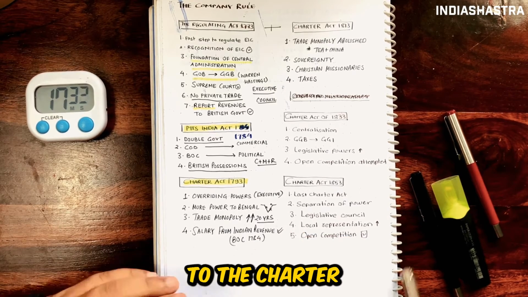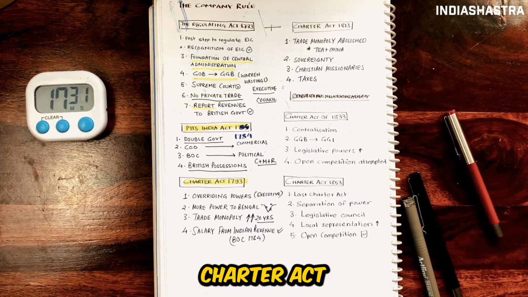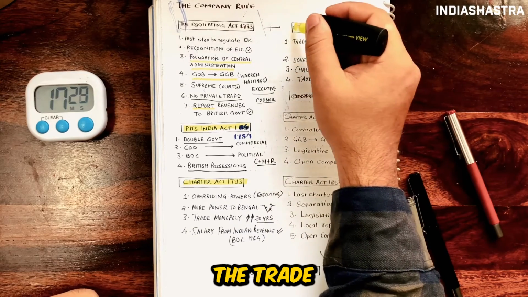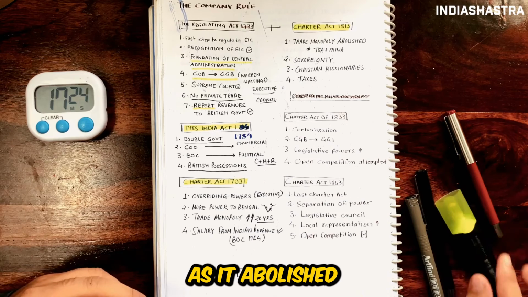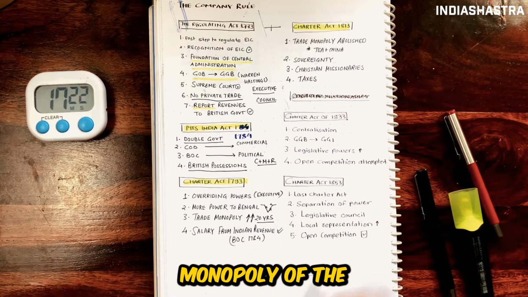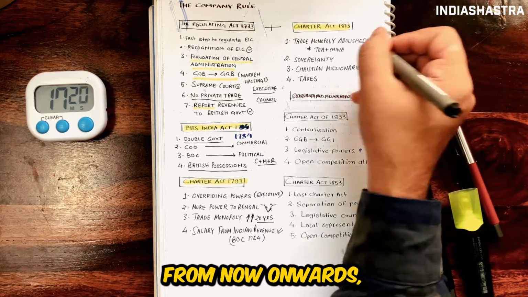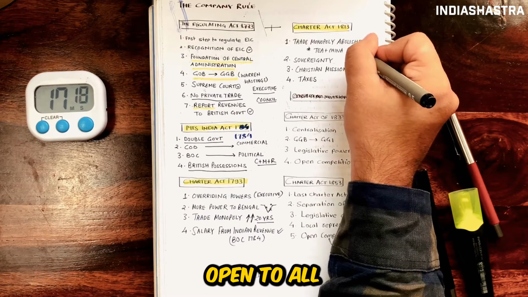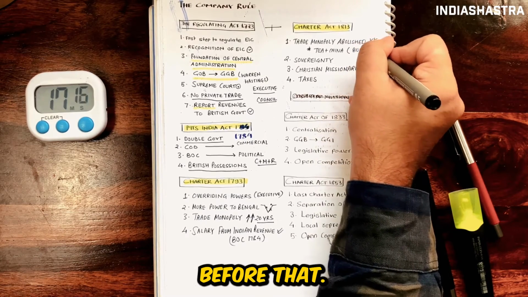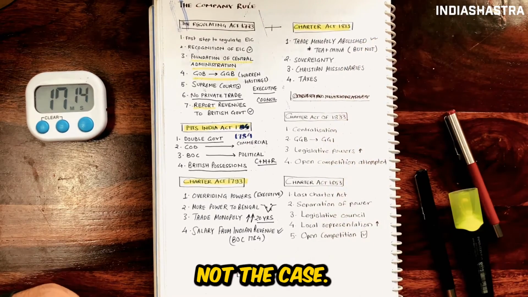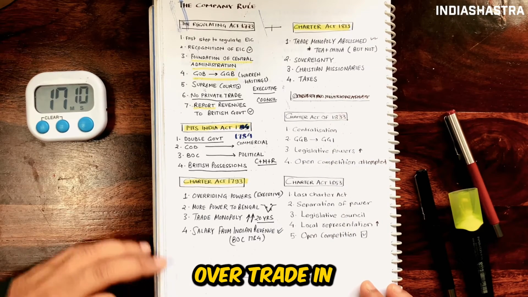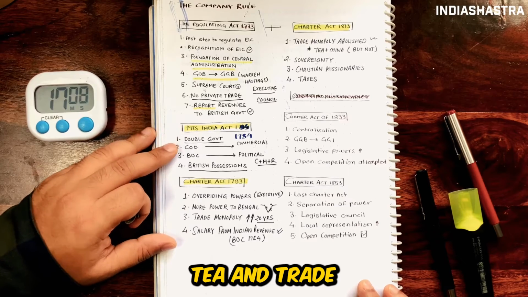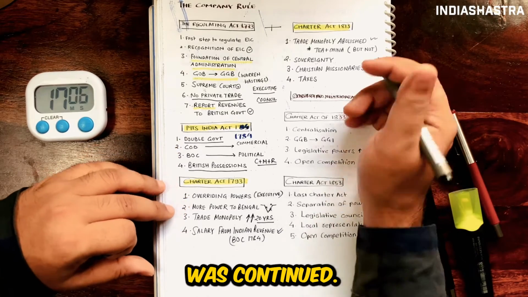Now let us move to the Charter Act of 1813. The Charter Act of 1813 abolished the trade monopoly. This act is important as it abolished the trade monopoly of the English East India Company. From now onwards, Indian trade was open to all British merchants. Before that, this was not the case. However, the trade monopoly of the East India Company over trade in tea and trade with China was continued.